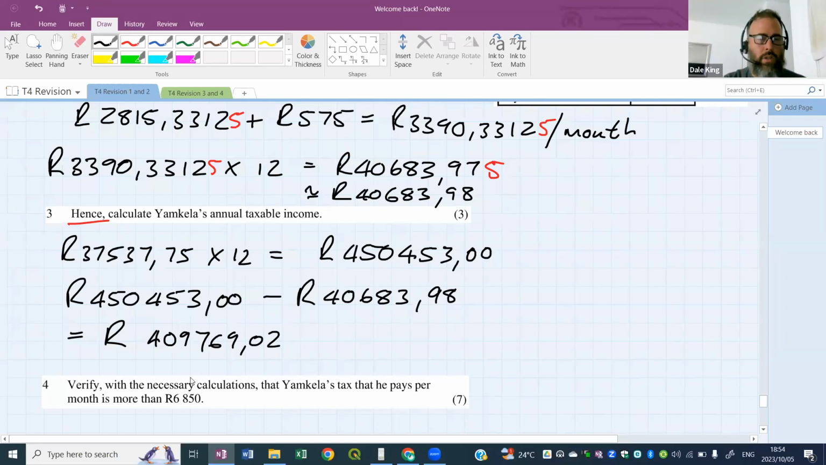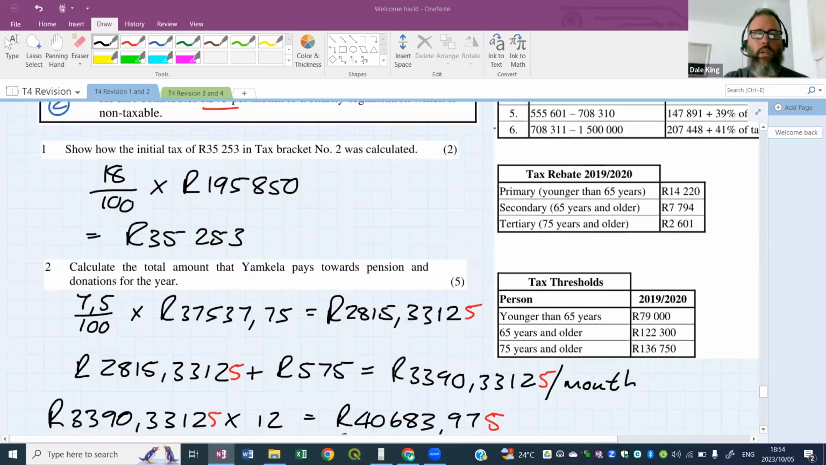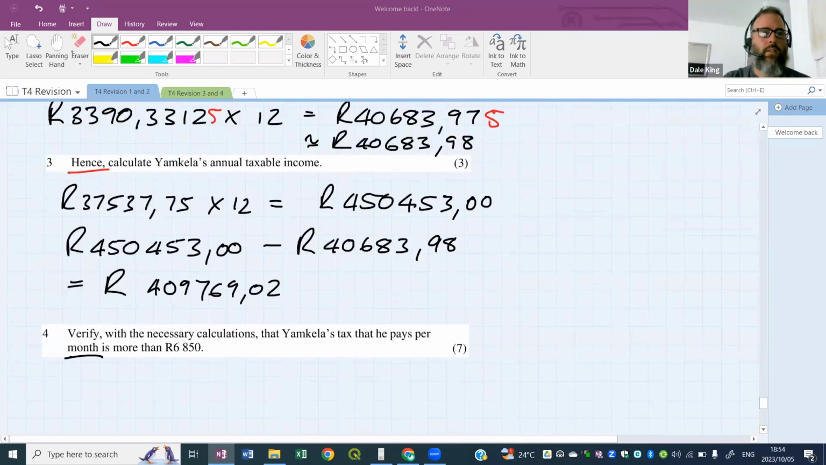And then you see question 4, verify with the calculations that Yamkele's tax that he pays per month, careful of that, per month is more than 6,850. Now there's a lot to do here, okay? I want you to please start, which means I've got to show you the tax table. So hold that figure. Okay, in fact, I'll copy it here.